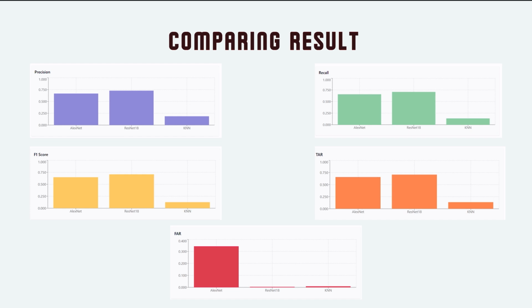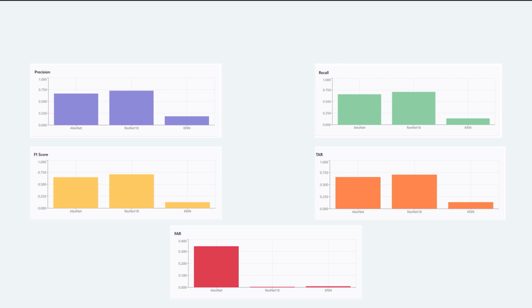We also do a visualization to compare each metric on every model that we have, and the results show us that the ResNet model is the best among these three on image classification tasks, and KNN is the worst, even though the AlexNet model has the highest false acceptance rate. And this is the demo of the ResNet model classifying images.